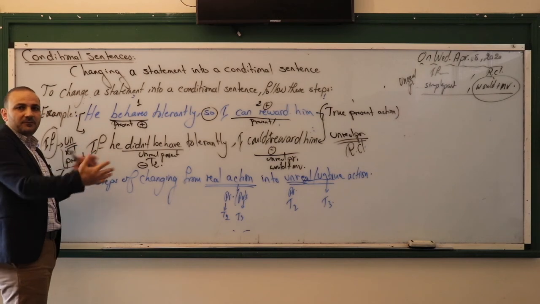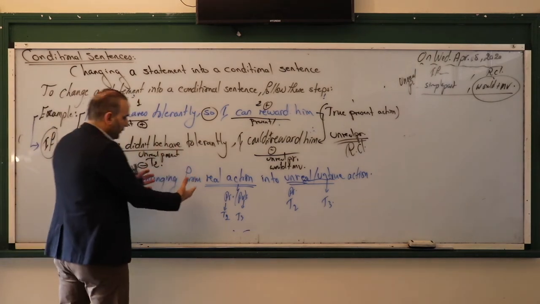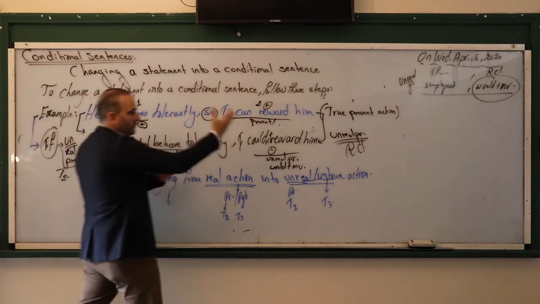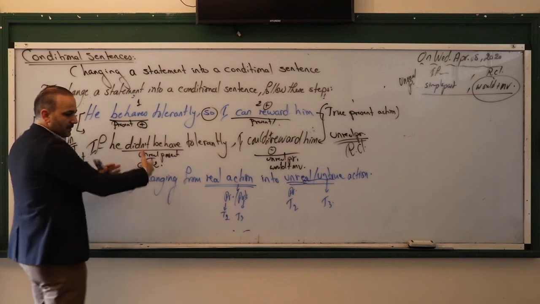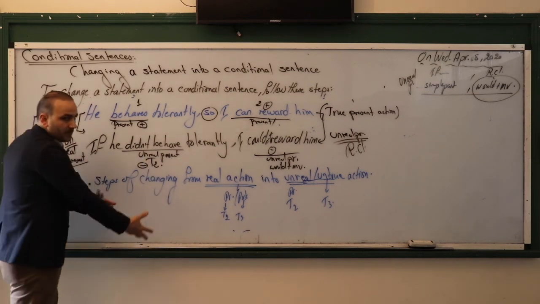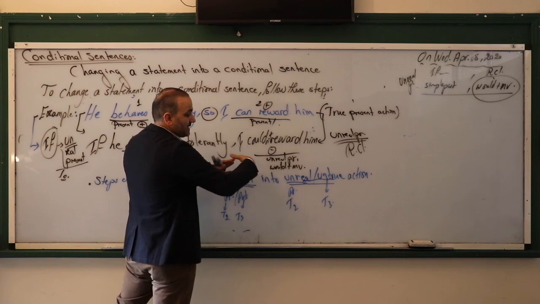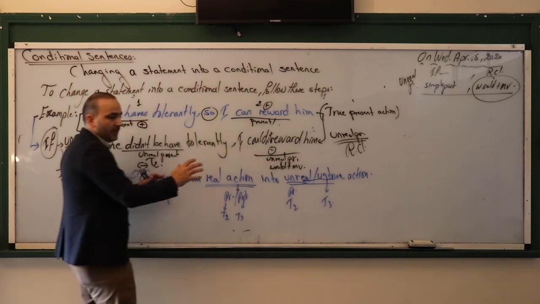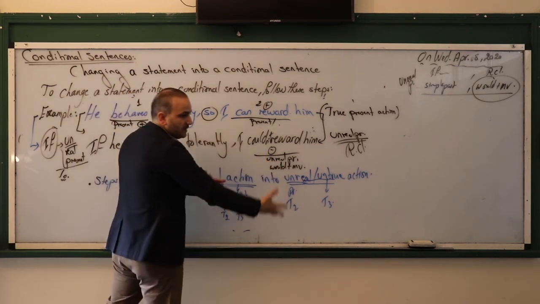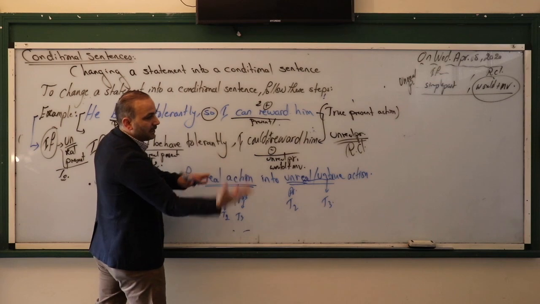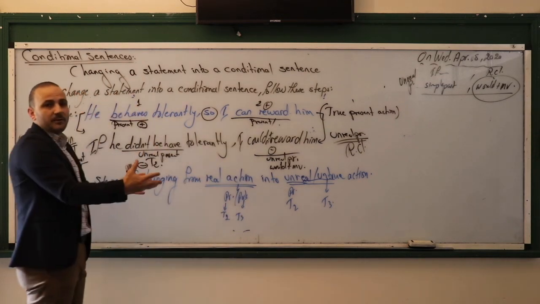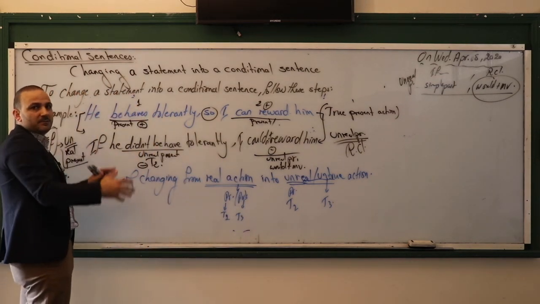In case we have different times here, of course I have simple past here, we have simple present here. Simple past moves us to past perfect, which means type 3, and simple present, if it is in a statement or a situation, also moves us towards type 2, unreal present. The result of unreal present, which is type 2, would plus main verb.